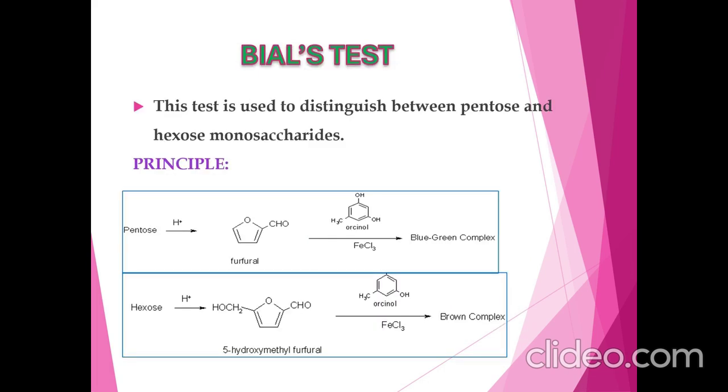Next, Bial's test is used to distinguish between the pentose and hexose sugars. When pentoses are heated with Bial's reagent, they undergo a dehydration reaction in the presence of hydrochloric acid. The orcinol reacts with the dehydration products of the pentoses to produce a green or bluish green colored complex. However, presence of hexose sugar produces a brown color complex.